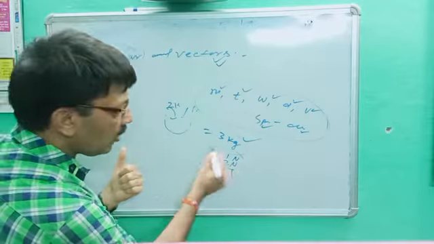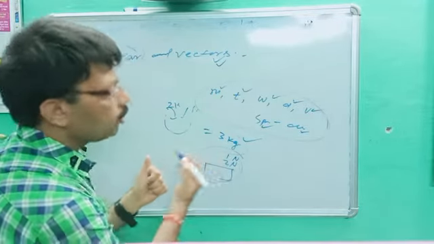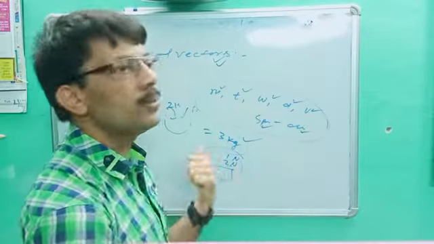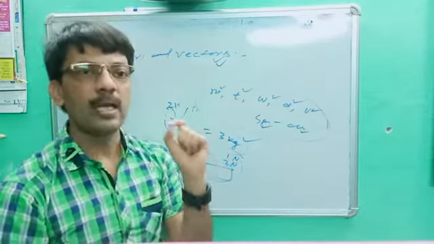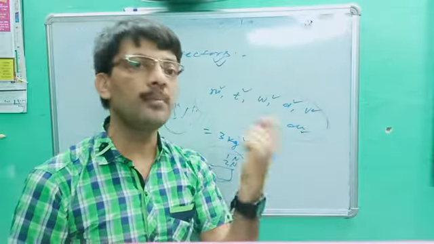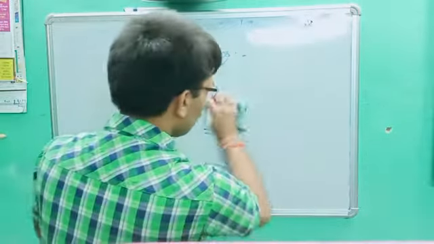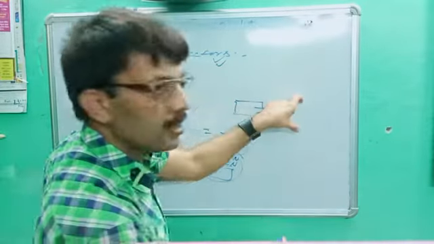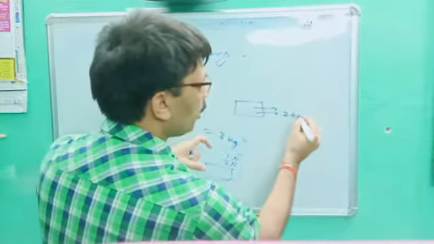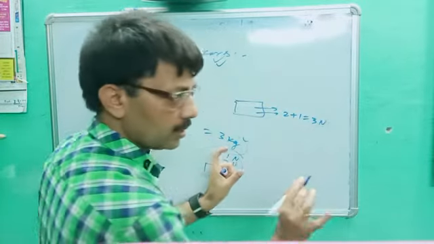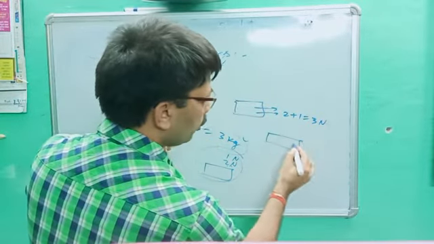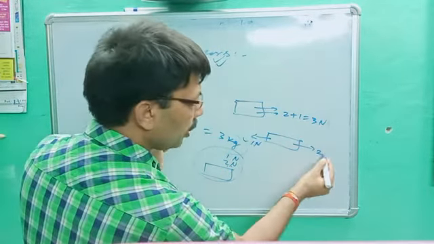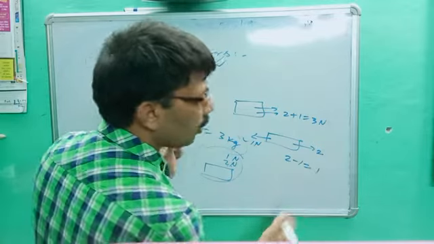While in the same question, if I ask, a 2 Newton force and a 1 Newton force are acting on any body, what will be the total force? It could be 3. There is a possibility of 3, but not all the time. Let's suppose this is the body and the 2 Newton and 1 Newton forces are acting in the same direction, so no doubt 2 plus 1 is equal to 3 Newton. That is one answer. If in the same body the 2 Newton force is acting in this direction and the 1 Newton force is acting in the opposite direction, it will be 2 minus 1, equal to 1 Newton.